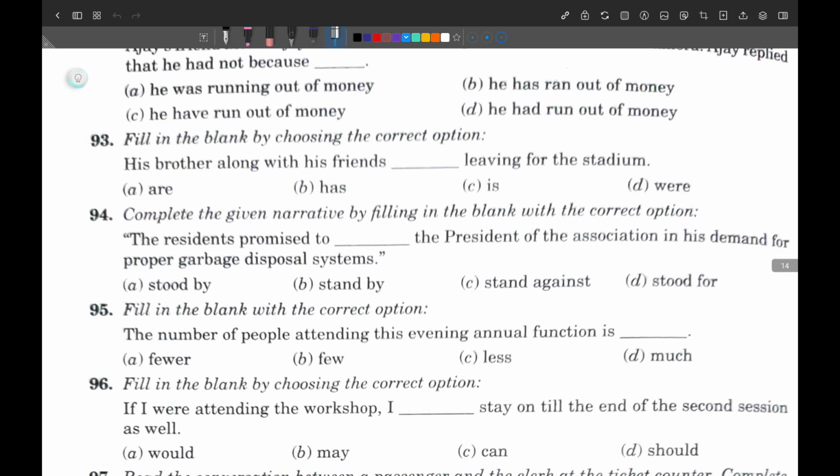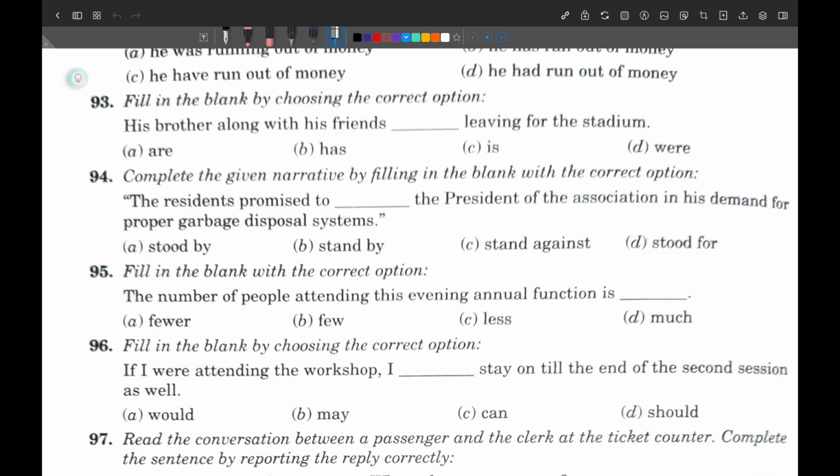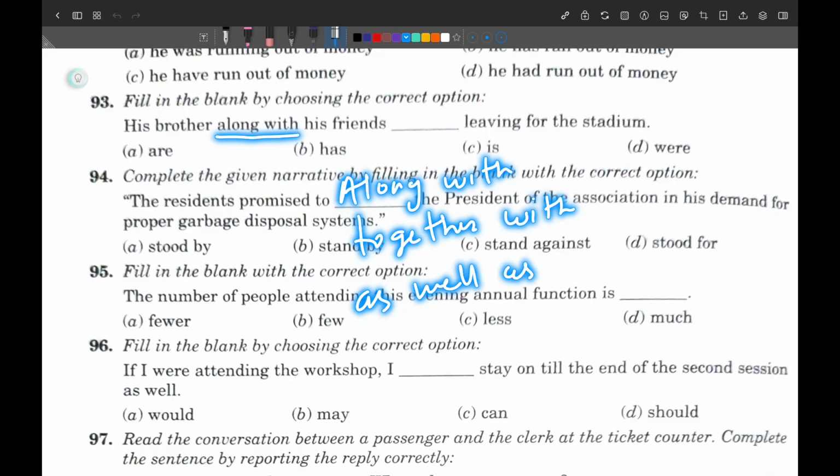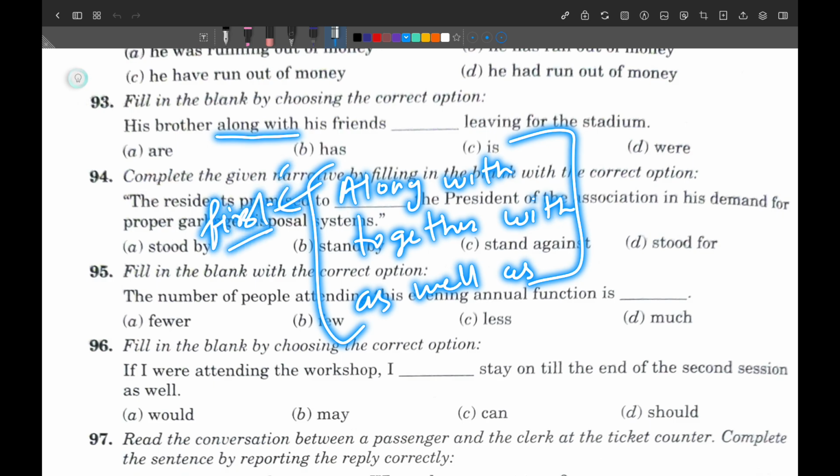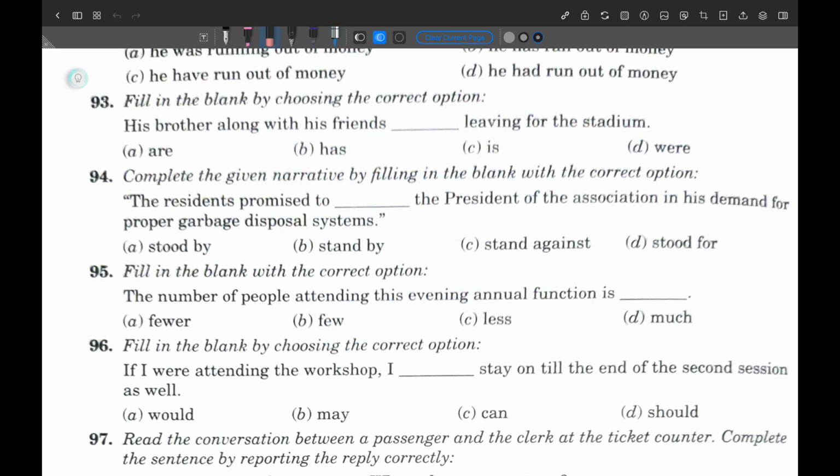Next one, 93 number question. His brother along with his friend. So wherever you have this one, like along with, you have the words together with, you have as well as, wherever you have this group of words, so according to the first subject, the verb should always be used. Also I told you all, if you have not only but also, when I was teaching you about subject verb agreement, there I have told you.